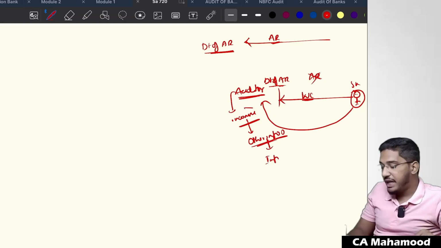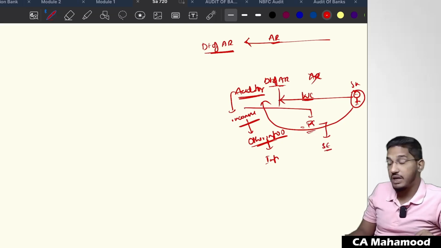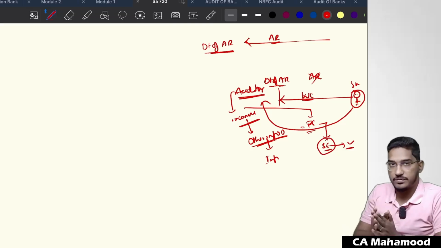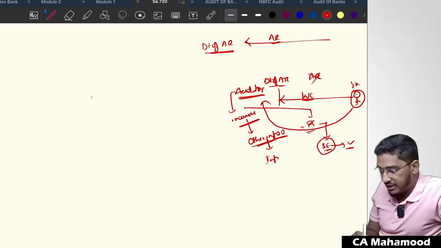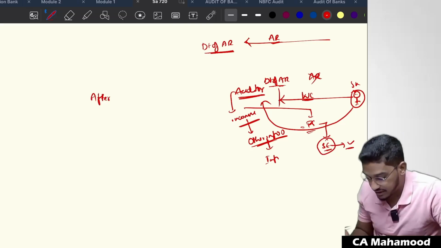Or if you find that the financial statements are containing wrong information after the date of auditor's report, then you have to fulfill your responsibilities as per subsequent events. In SA 560, I have already told you what you should do in the case of subsequent events. That will come into picture here. Able to understand? So let me try to present it in the form of a chart.